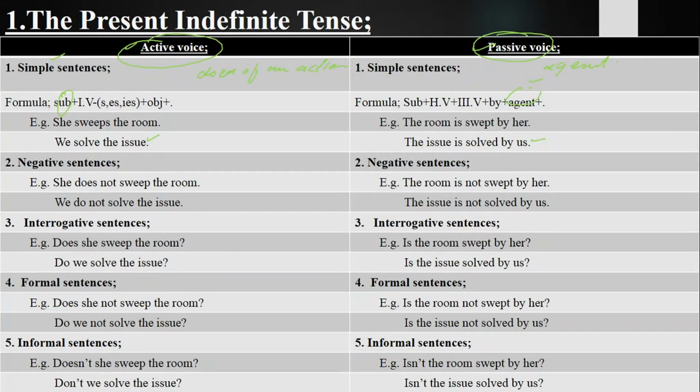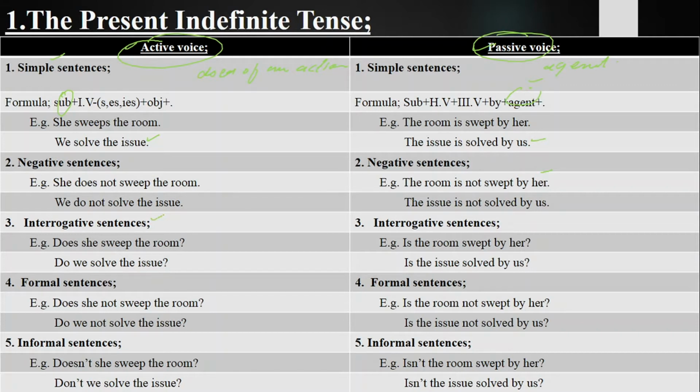Next we have got negative sentences. What are negative sentences? Those sentences in which we deny the statement, reject the statement or refuse the statement. Like she does not sweep the room. Room is not swept by her. We do not solve the issue. The issue is not solved by us.